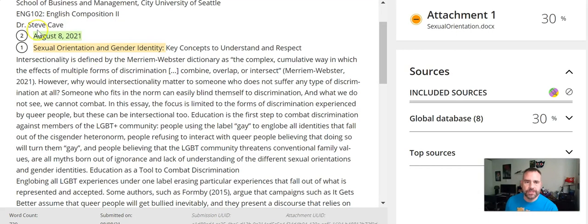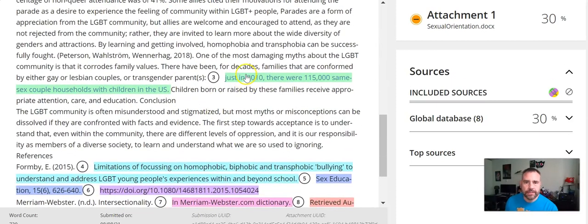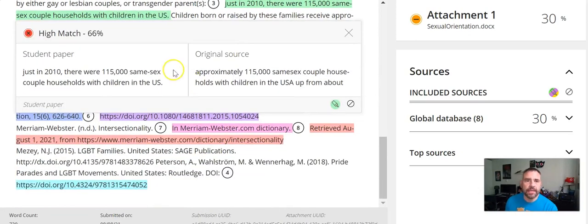In this one, the date is highlighted because that date's been used somewhere before, and the title, but then again, nothing until, oh, here's a part in the essay. So I look at it, and if I hover over it, you can do this too, or click on it. It tells you exactly how much of a percentage match it is, 66%. That's not very high. And then it shows the student paper, how the phrasing went in there versus the original source.